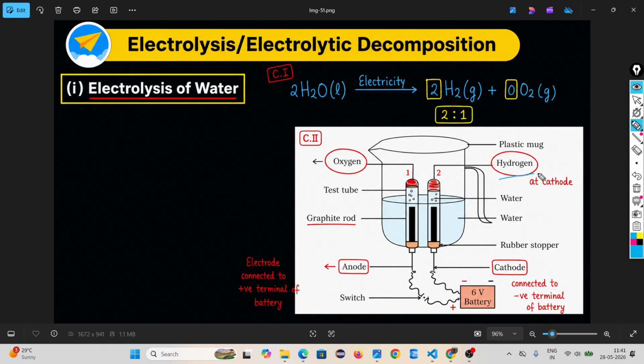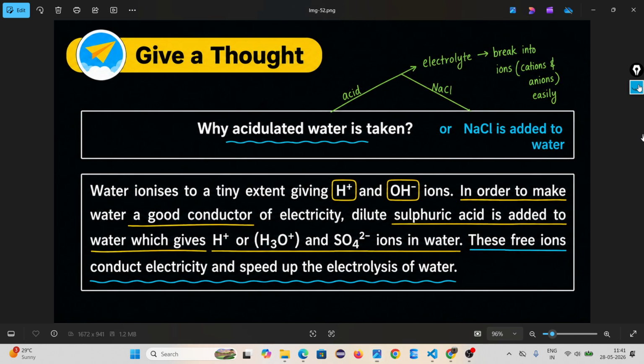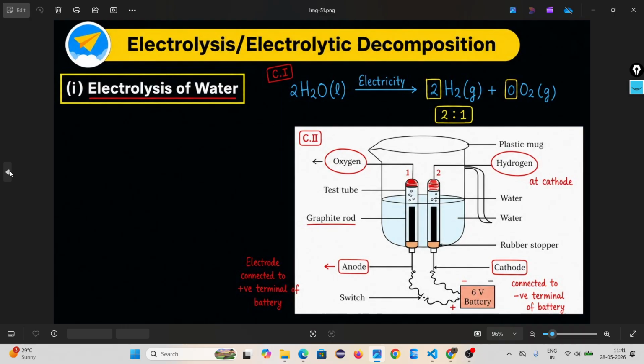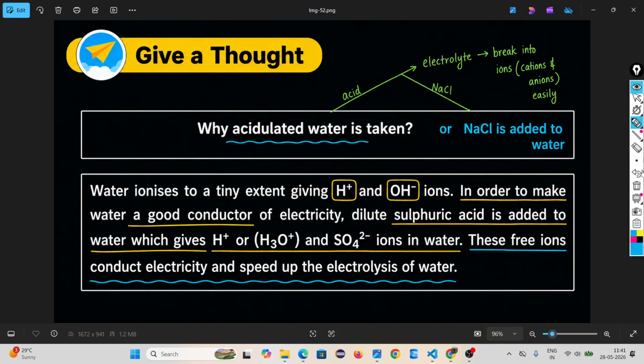At the cathode you will find hydrogen, and at the anode you will get oxygen. During this reaction we have to use acidulated water, or sodium chloride added to water. Why, sir? Why during electrolysis of water do we require acidulated water, meaning you have to mix acid with that water, or sodium chloride? These two are called electrolytes.